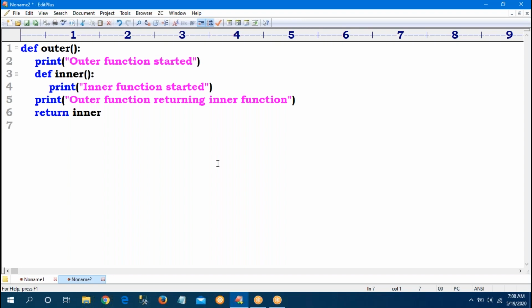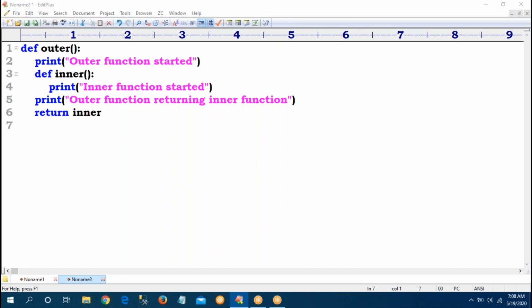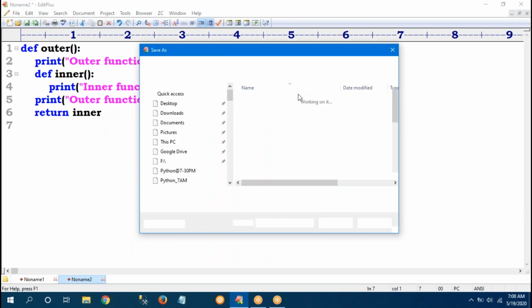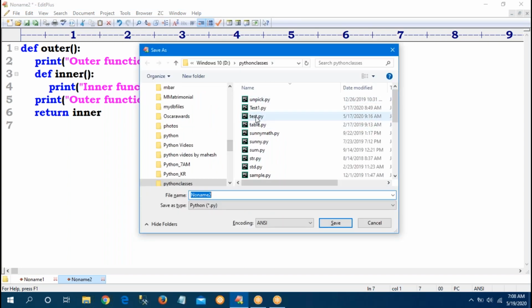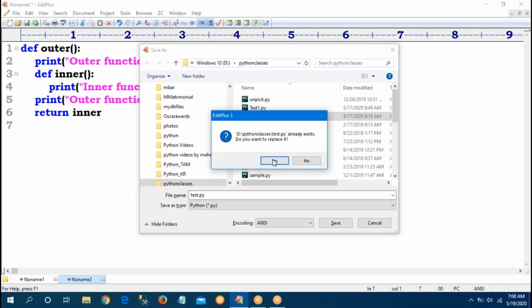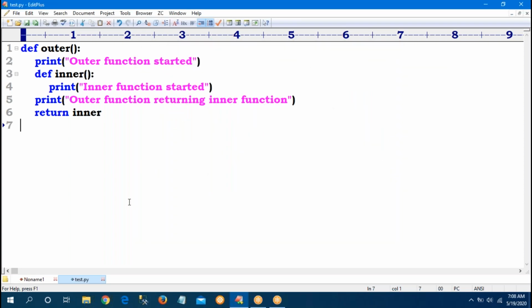Now save this as test.py. Sir, f1 equals outer. What is the meaning of this? Outer with parentheses is called a function call, already we discussed.